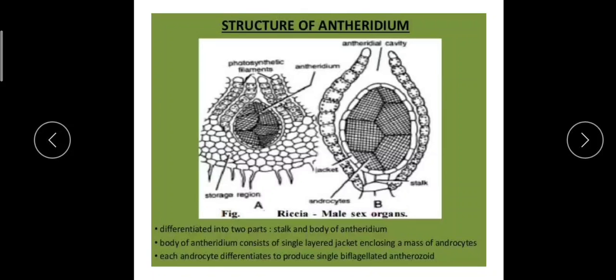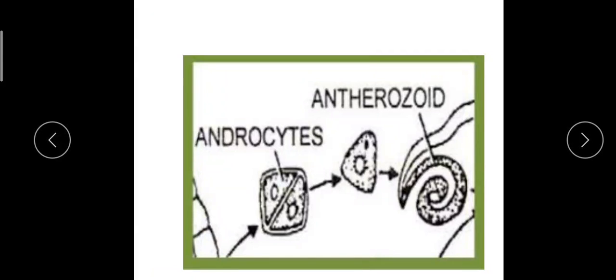Upon the upcoming rainy season, the jacket layer imbibes water and dissolves and releases the anthrozoids to the outside, and they swim in the water and go in search of Archegonium. And this is one androcyte: the antheridium mother cell divided into two androcytes. So one cell divides into two cells to form two anthrozoids. Anthrozoid is a spiral structure.